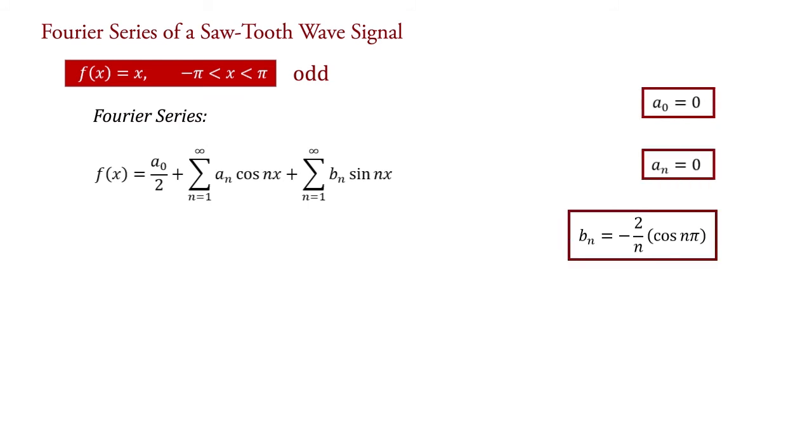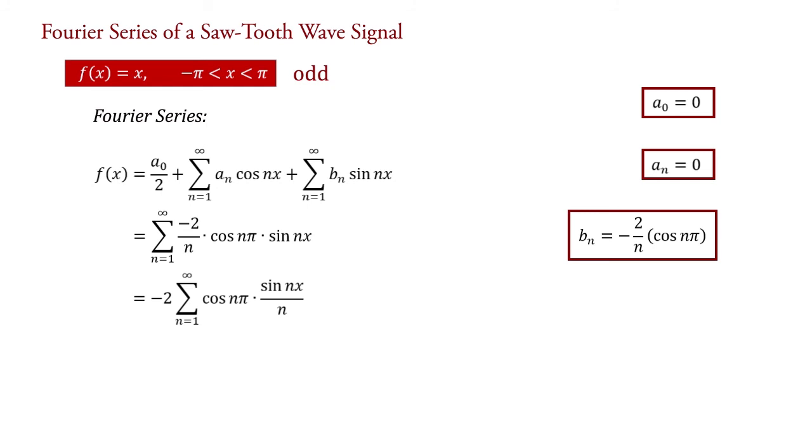Putting the value of coefficients, we have f(x) = summation n = 1 to infinity of (-2/n) cos nπ sin nx. Now take this -2 out of the summation sign. Therefore, f(x) = -2 summation n = 1 to infinity cos nπ sin nx/n.